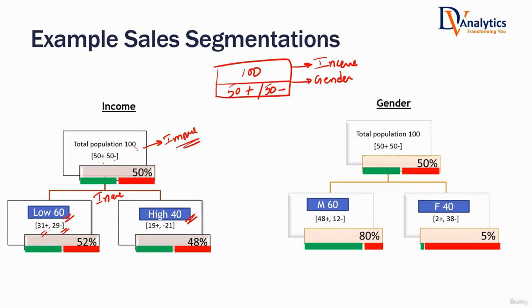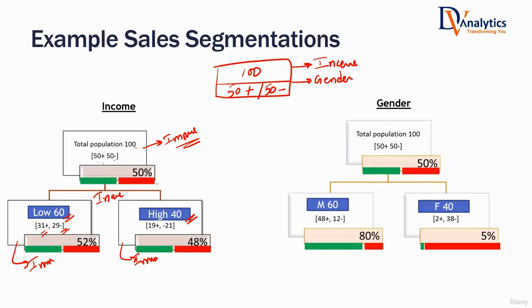Are you getting a feel of this impurity? If you have class 0 and class 1, both of them, then that is impure. Now, when I divide based on income, the low income segment is again impure. High income, there are 40 customers, 19 are buying, 21 are not buying. Again, this is impure.